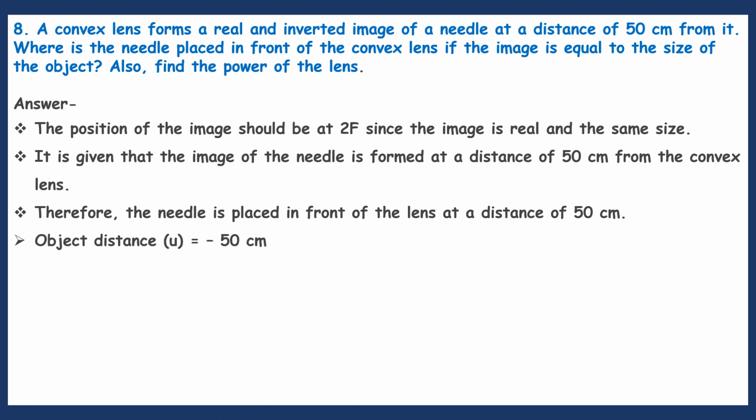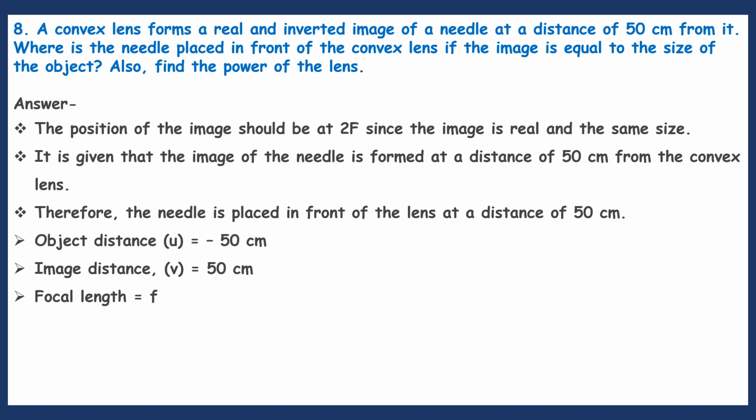Okay, now the object distance: that is minus 50 centimeters. The object is always on the left hand side, so it is taken as a negative value. Image distance v is equal to 50 centimeters; since it is on the right hand side of the lens, it is taken as a positive value.